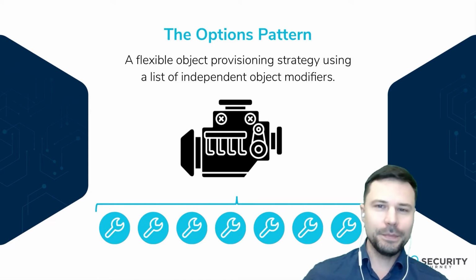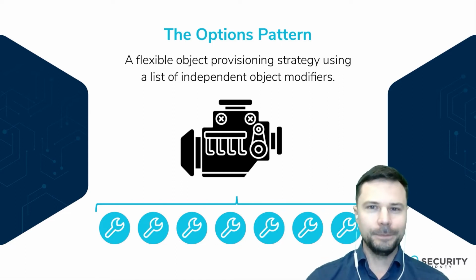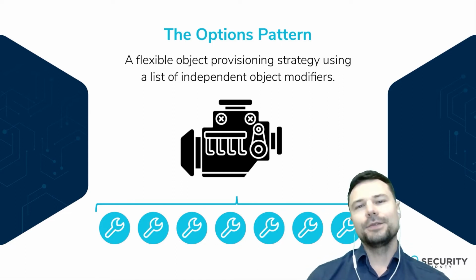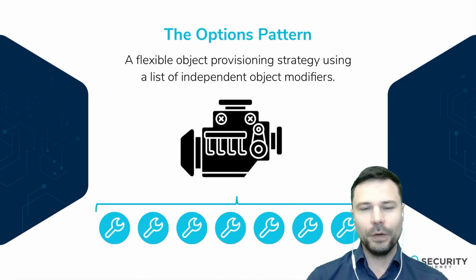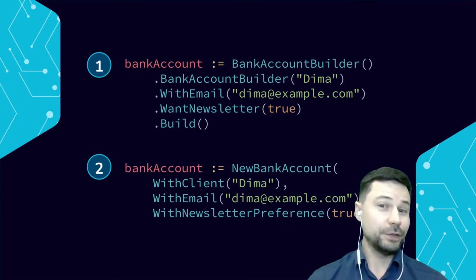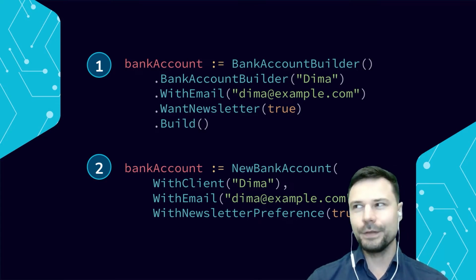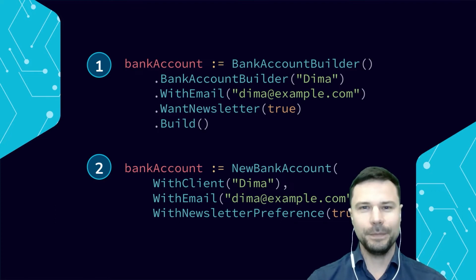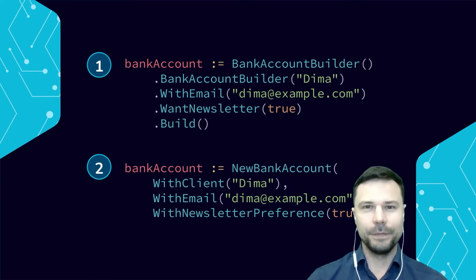This is the basic idea behind the options pattern. To grasp it, let's go back to a Java classic, which will help us understand how this whole thing works. And the Java classic is, of course, the builder pattern for object initialization. The options pattern works similarly on the surface, but there are some significant differences that have ramifications for strong software design and security.